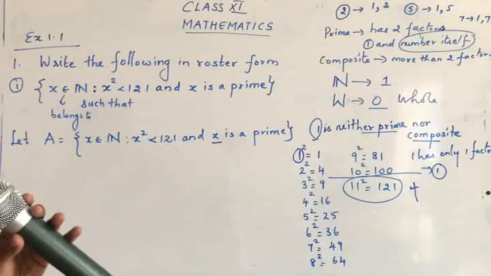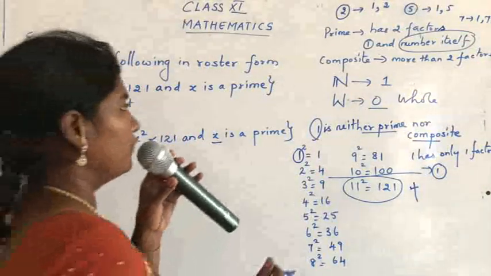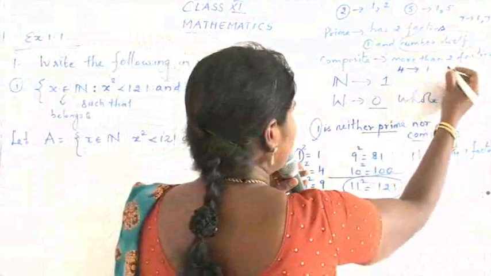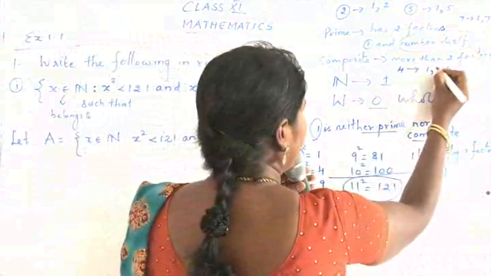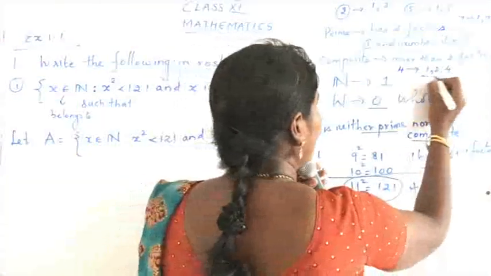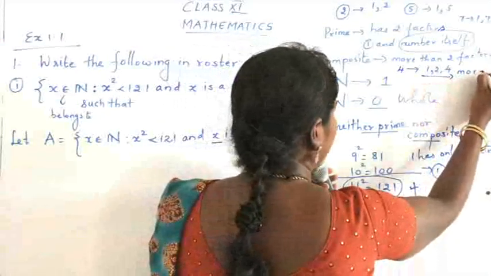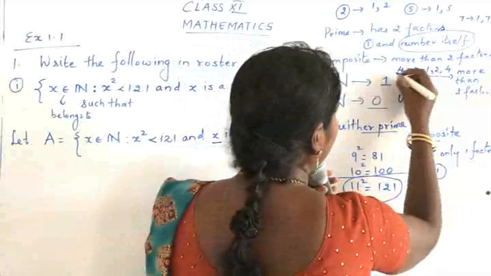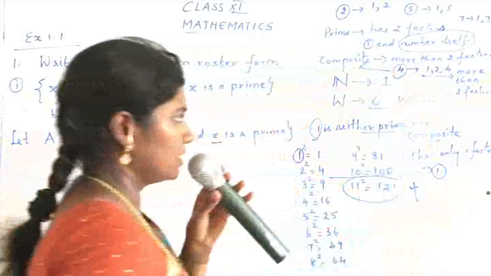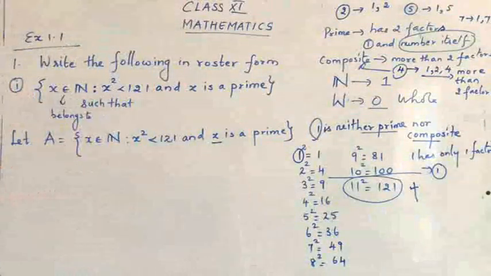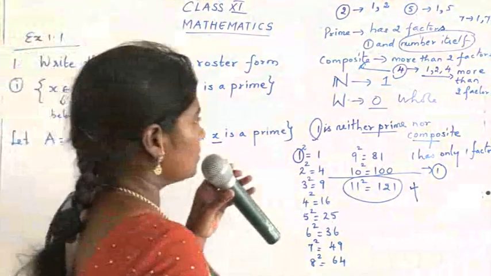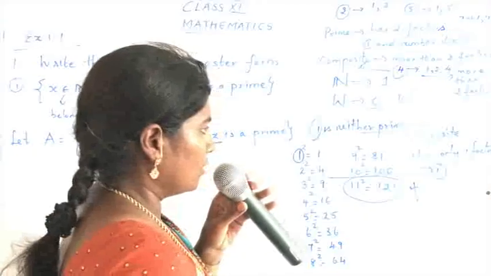Composite has more than two factors. For example, for 4 the factors are 1, 2 and 4, so it has more than two factors. So we call 4 a composite number. Now what about 1? 1 is neither prime nor composite.